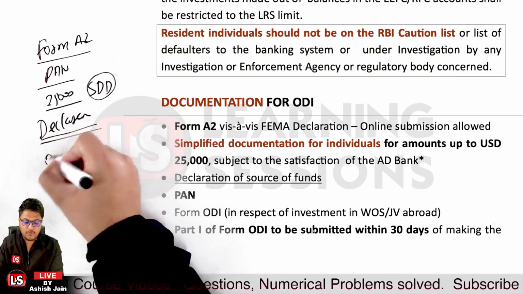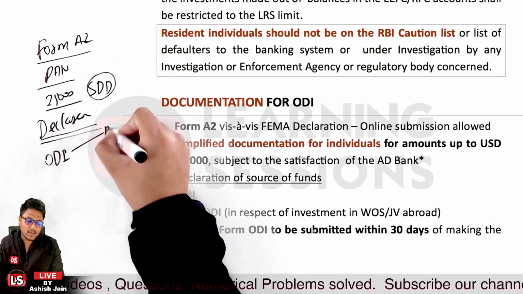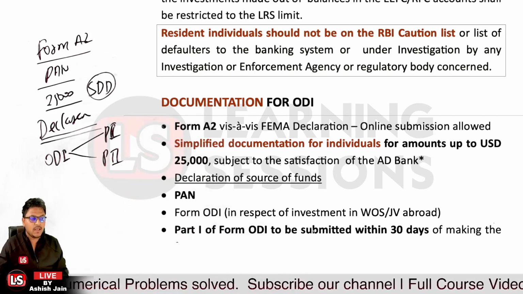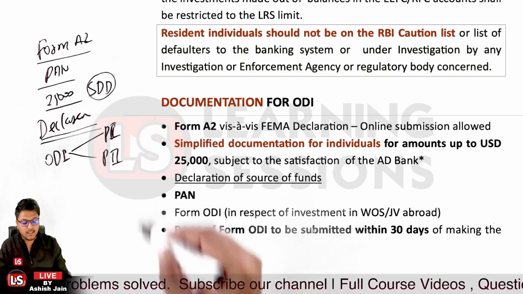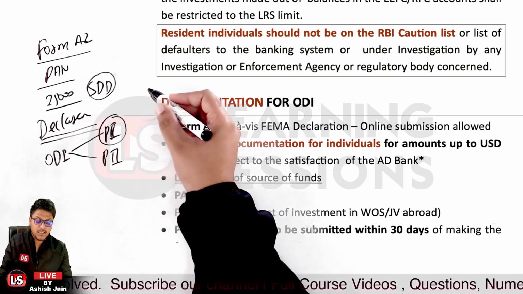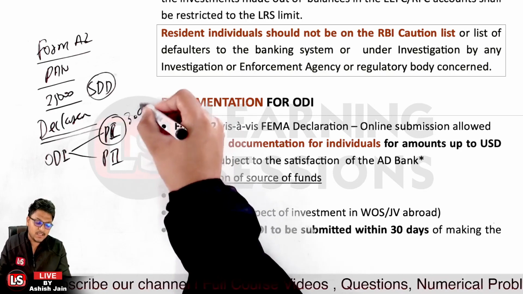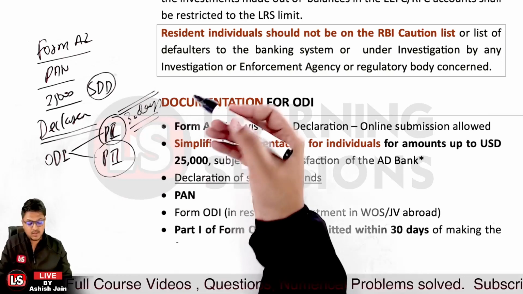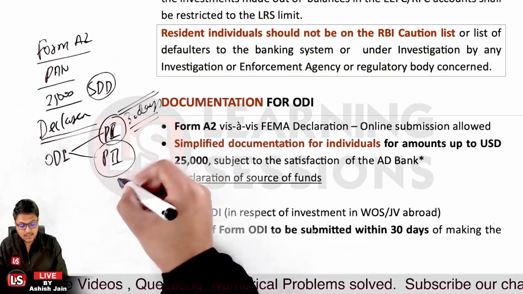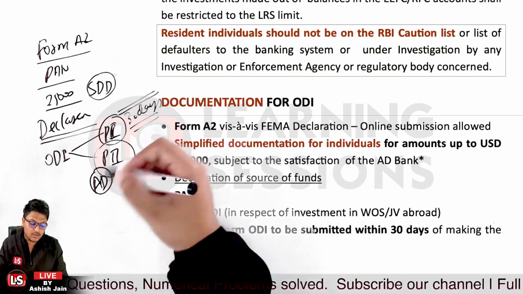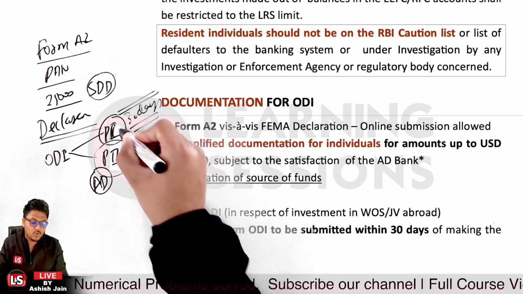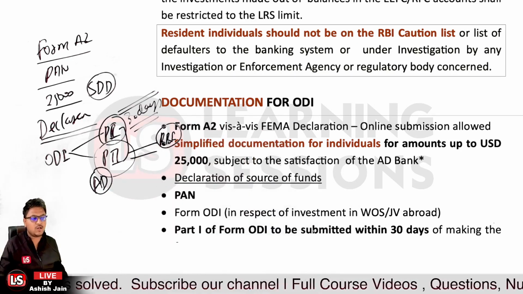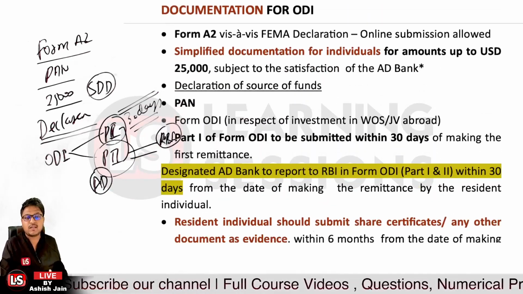And further, there is an ODI form, which is in two parts, part 1 and part 2. Part 1 of the ODI form is to be submitted within 30 days. So the customer is to submit part 1 of the ODI form within 30 days from the date of remittance. And further, within a period of 30 days from the submission of the documents, the authorized dealer is to submit these two parts of the ODI form to the Reserve Bank of India. Okay, so that's the case related to it.